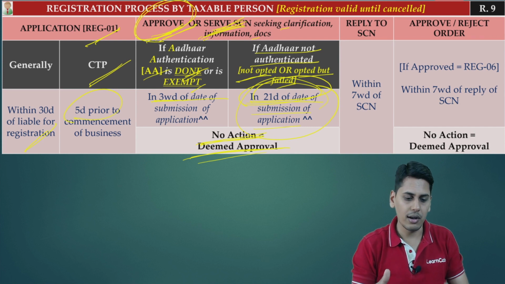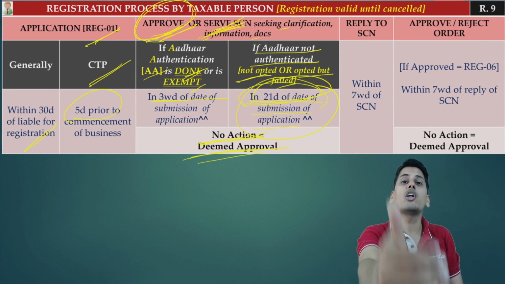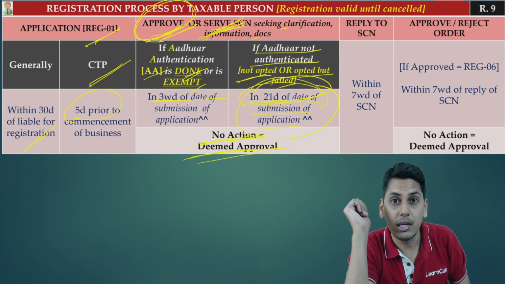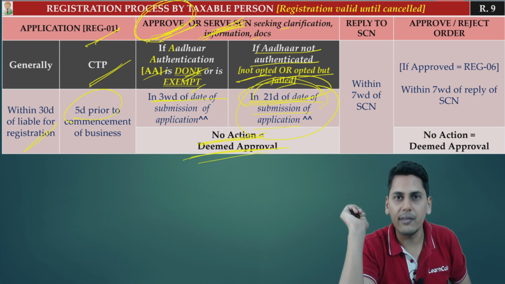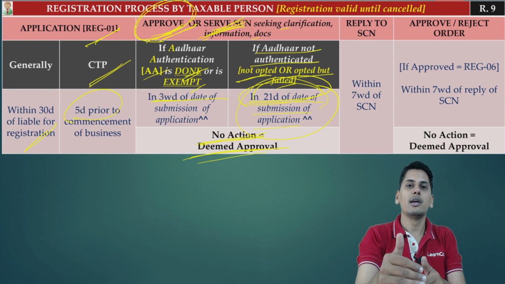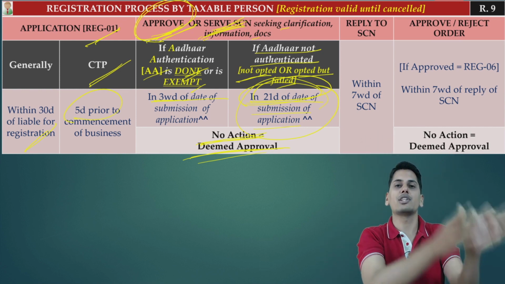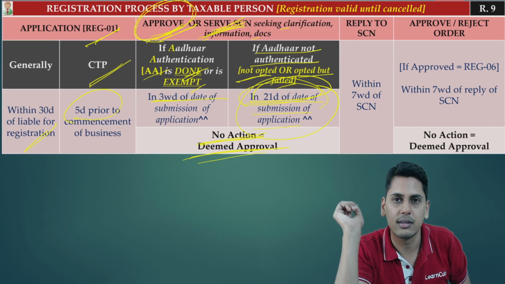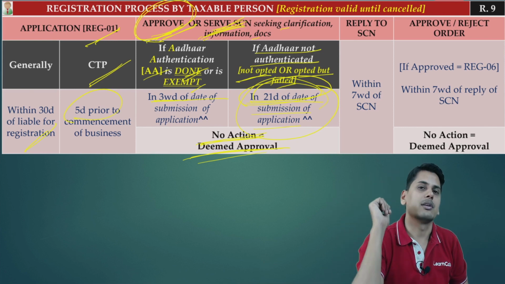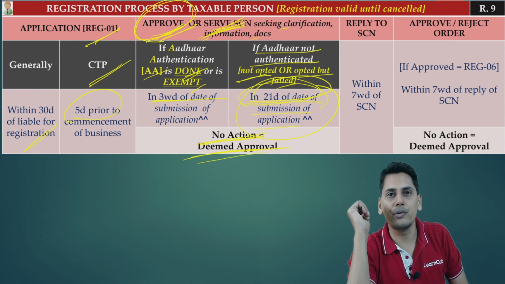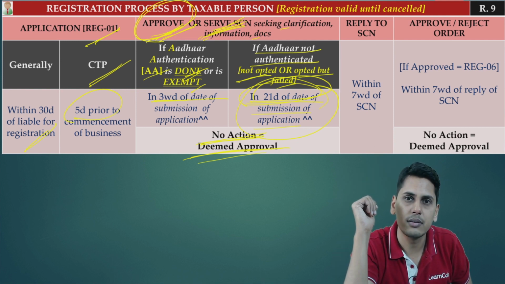So logically, if the person has not opted for Aadhaar authentication or has failed to authenticate the Aadhaar, and he wants to approve it, he should do it within 21 days. And he should also do the physical verification of premises, which means that physical verification of premises should happen within 21 days. Are we clear with this? The next question: the officer need not approve it. He has got 2 options: either approve it or issue a show cause notice.